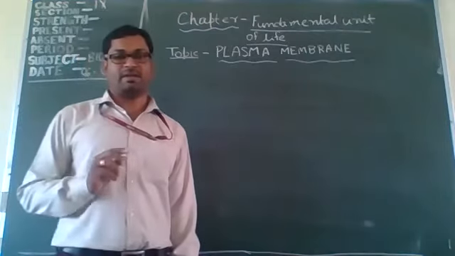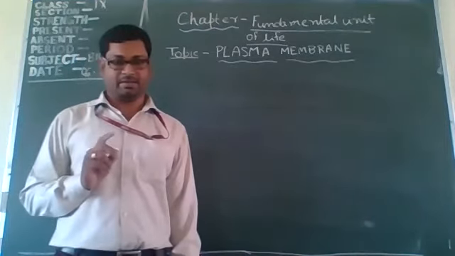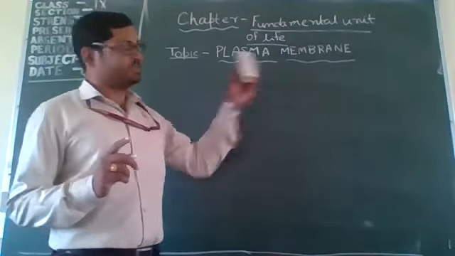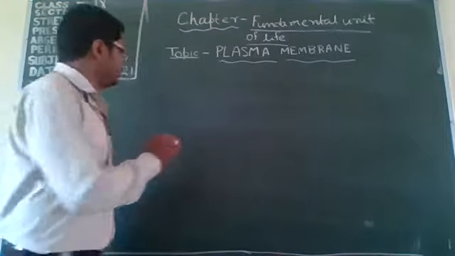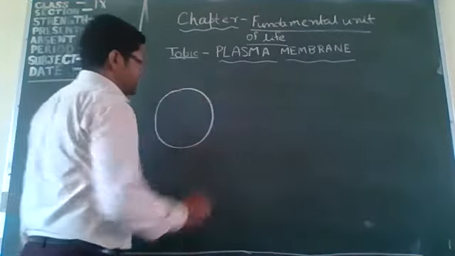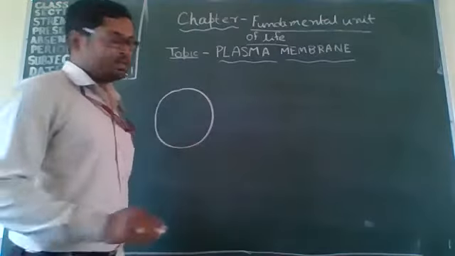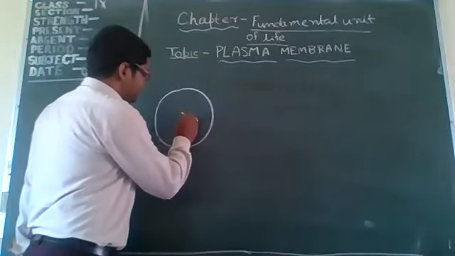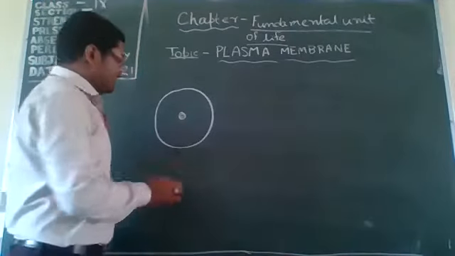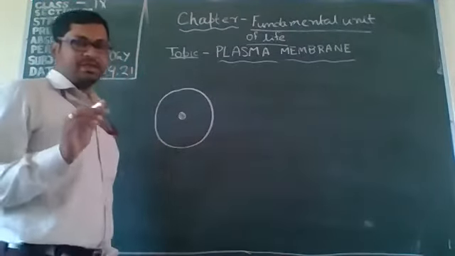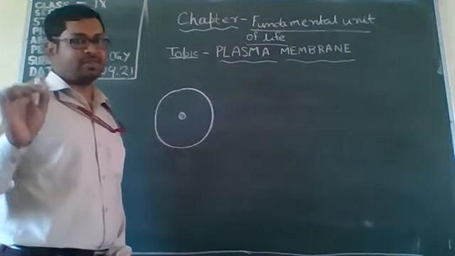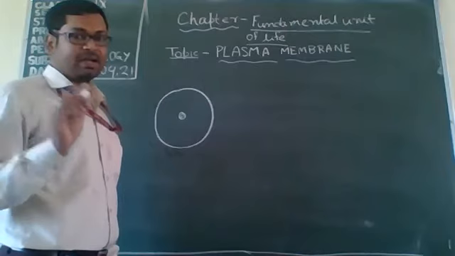What do you mean by plasma membrane? Why is the term called plasma membrane? We know, suppose this is a cell, and inside the cell at the center there is the nucleus. Inside the cell there are different types of organelles, which are called cell organelles.